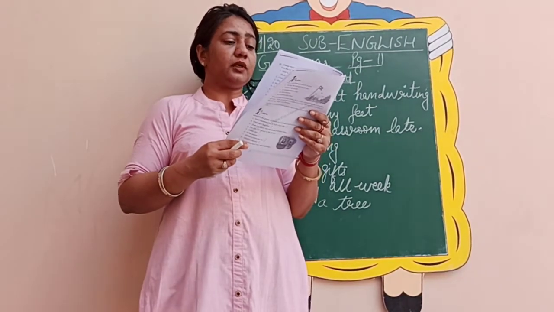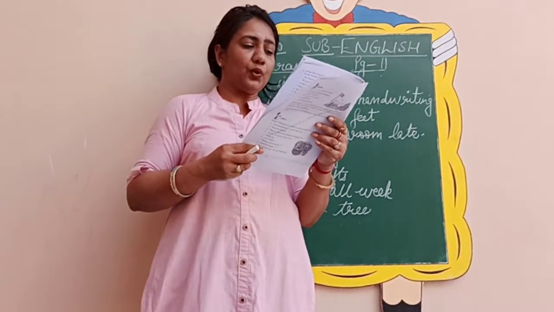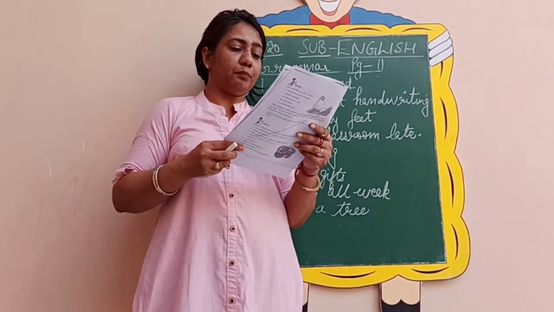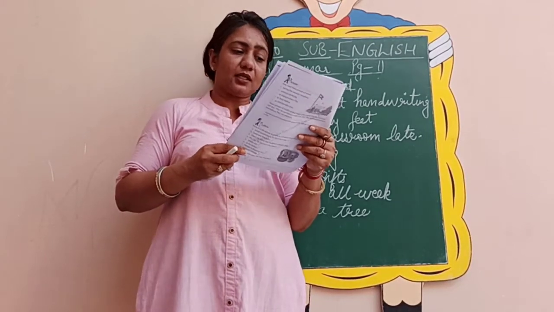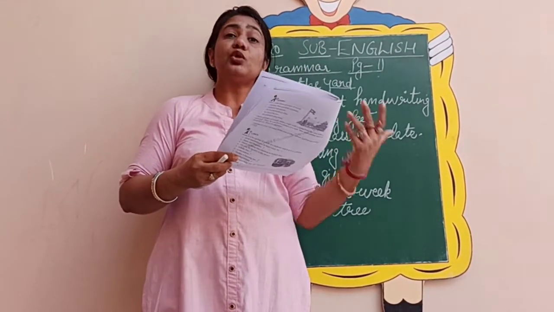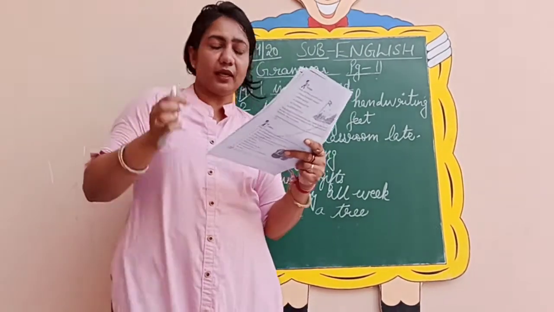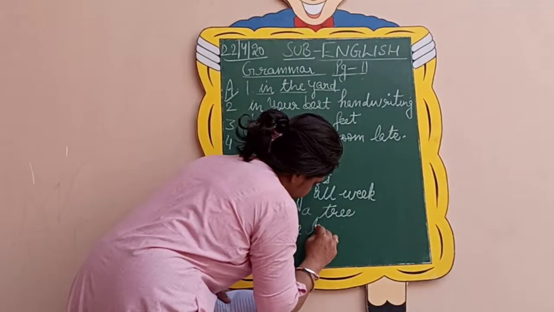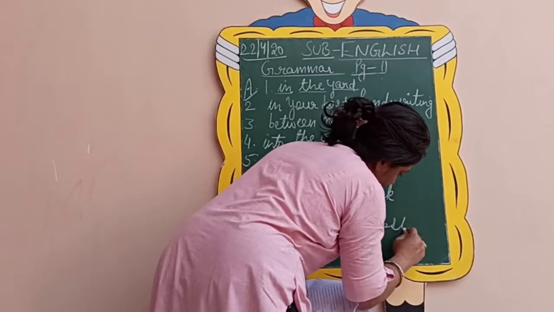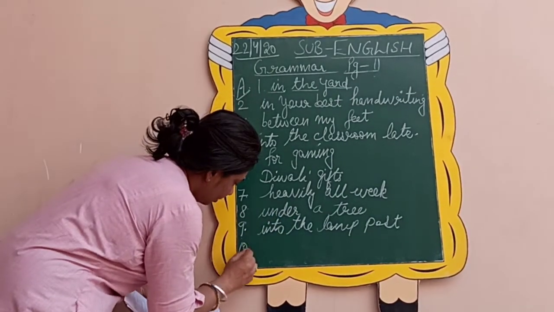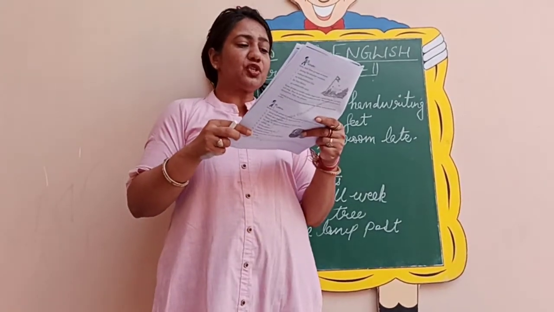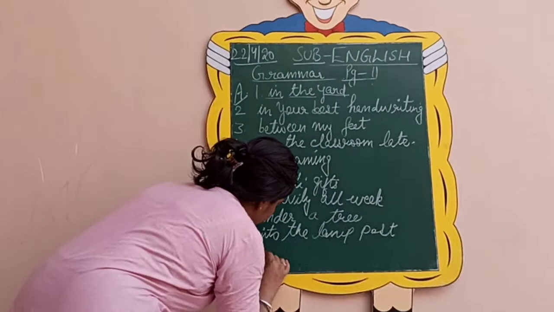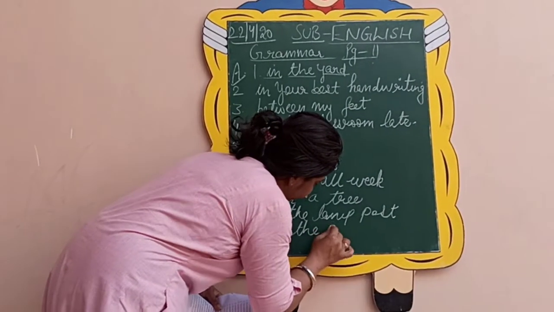Coming to the next one. The girl drove the car into the lamp post. The girl drove the car. This is a complete sentence. Into the lamp post is your what? Phrase. Okay, coming to the 10th one now. Rishabh's dog ran into the garden. Now, into the garden, again a prepositional phrase is there.